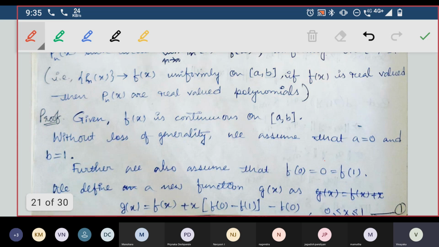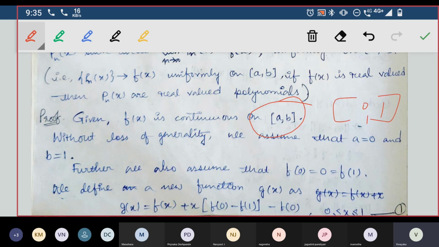It means what we'll do is we'll restrict a comma b to the interval 0 comma 1. That's what we are going to do here. It means the function will be varied in the interval 0 comma 1 only. Let's say if you have this whole interval a and this is b. So now I'll take part of that. So this is 0 and this is 1.